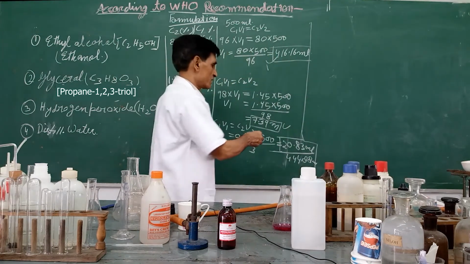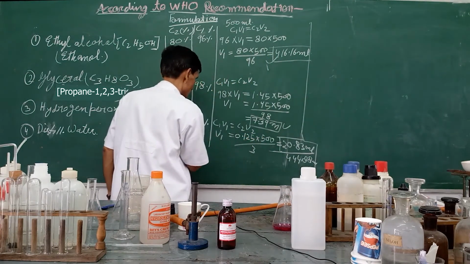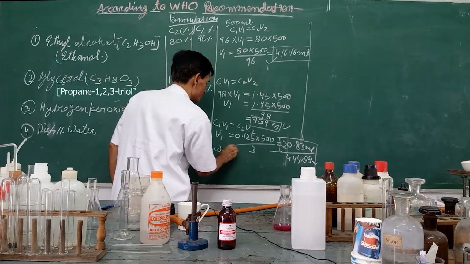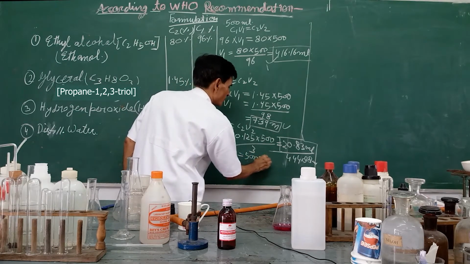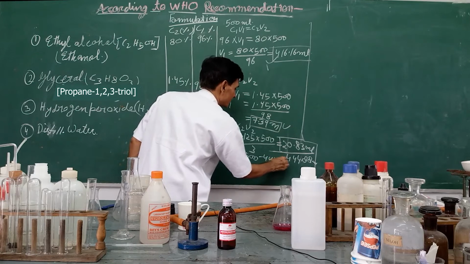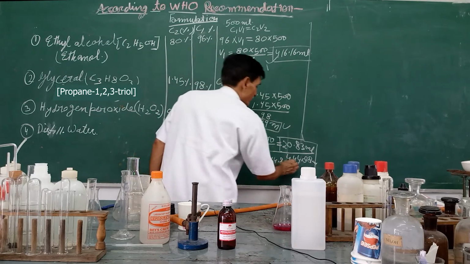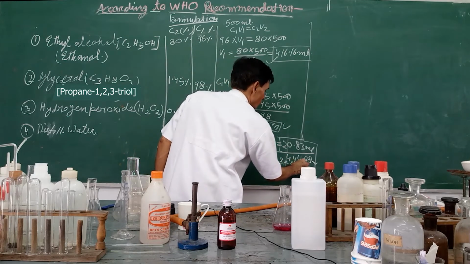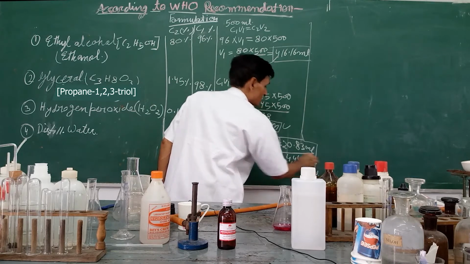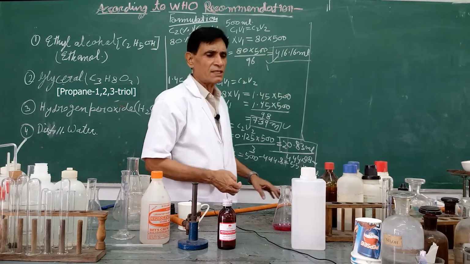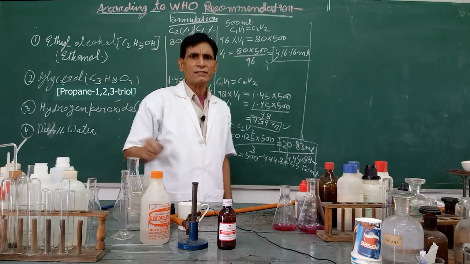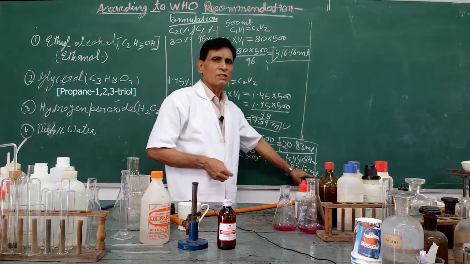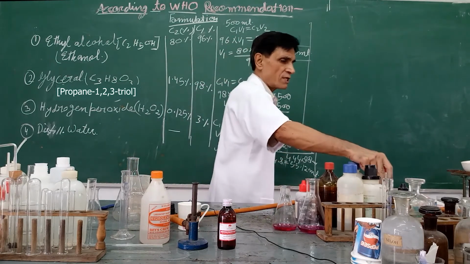Here water. Now water equals the remaining amount. Distilled water 500 minus 444.8. This is coming 55.12 milliliter, or 56 milliliter. That water we can use, 55.12 or 56 milliliter water we should use there.